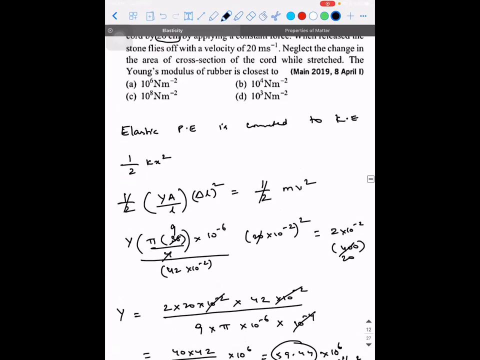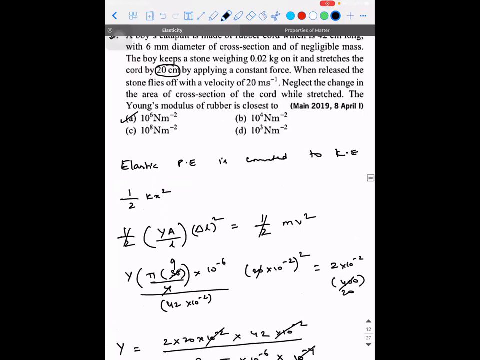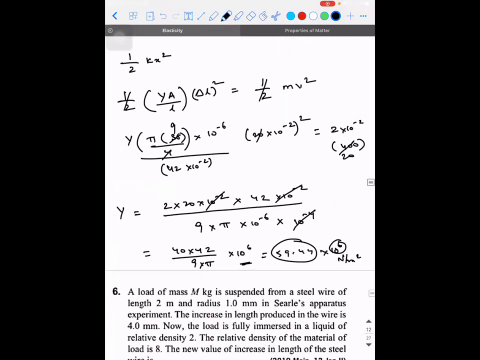The Young's modulus of the rubber is close to, so it's a multiple of what value? It's a multiple of 10 power 6. So can I say it is close to 10 power 6? So that's what we can say, right? So that's what I'm getting. 40 into 42 divided by 9 divided by 3.14. 59.44 is what I'm getting.